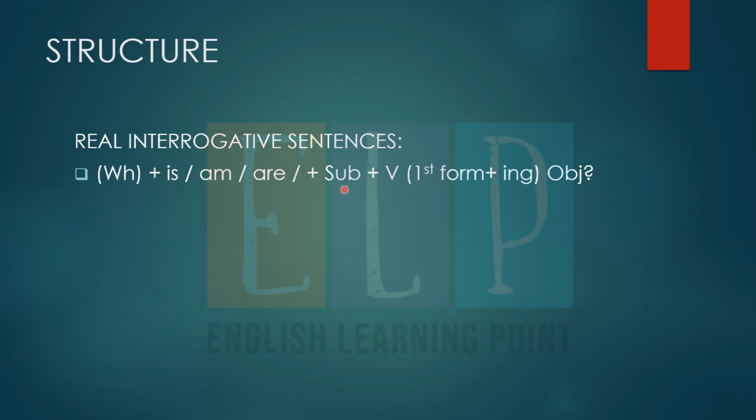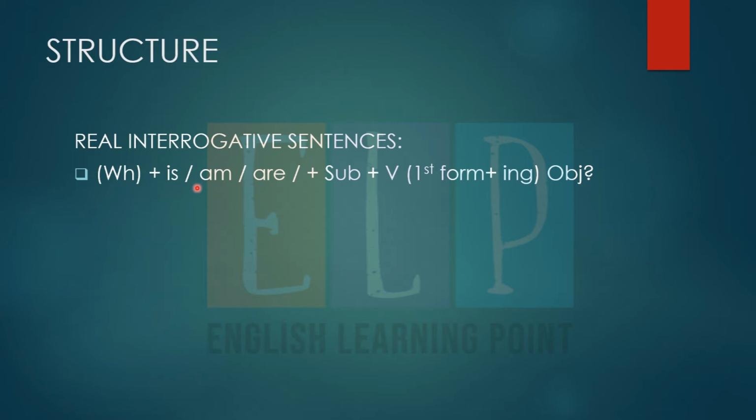If the subject is I, then we use am. If the subject is you, we, or they, then we use are. If the subject is he, she, it, or any singular name, then we put is.